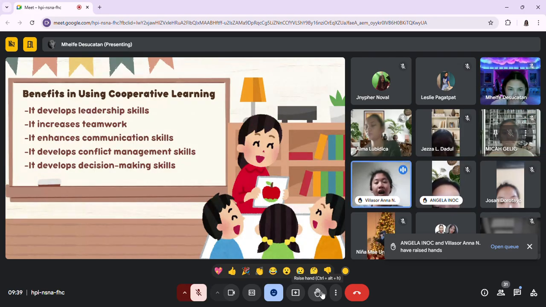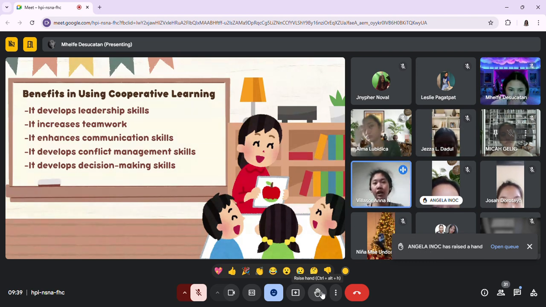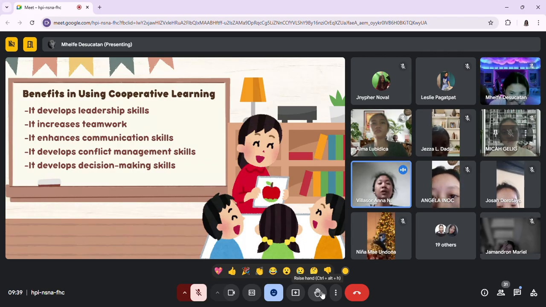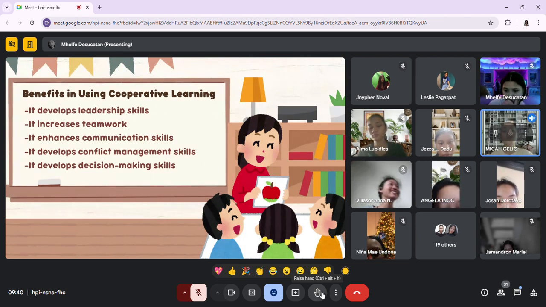So when you say cooperative learning, they are going to collaborate. So with that, students learn to solve problems or disagreements peacefully with their group mates, because as we all know, cooperative is something that they are able to cooperate with. All right. Thank you, Miss Villasor. So it develops conflict management skills.